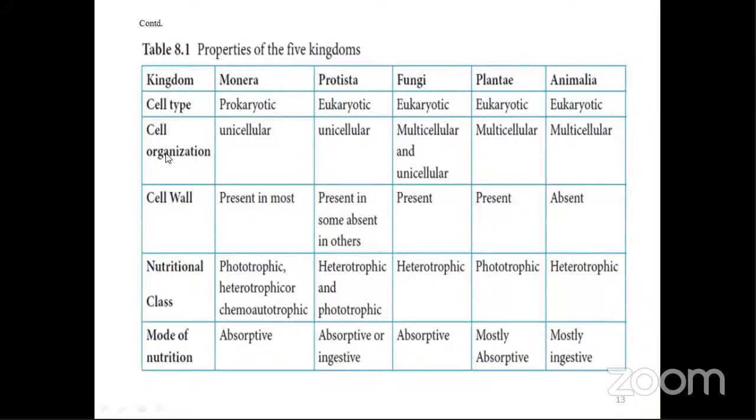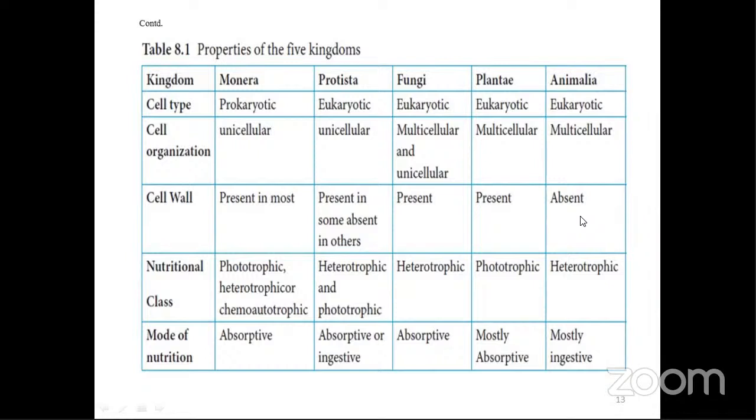Then what type of cell organization do they have? Cell organization is whether they are unicellular or multicellular. So Monera and Protista are unicellular, and fungi are both uni and multicellular. Plantae and Animalia are multicellular. Then cell wall: it is present in most, present in some and absent in others. Present, present, present. That means the cell wall is present over here, but in the case of Animalia, it is absent.